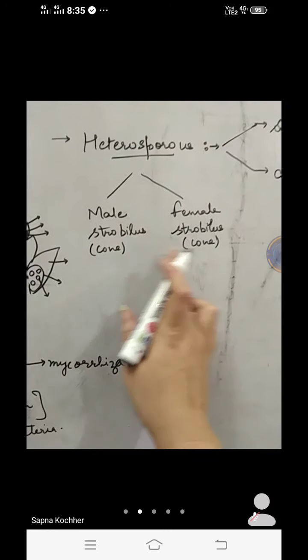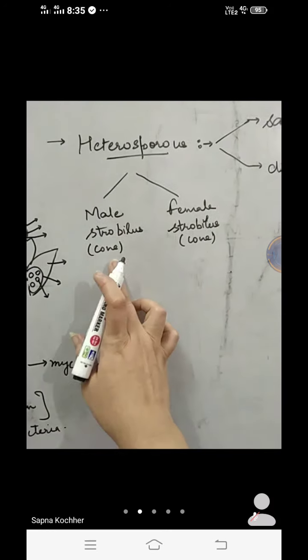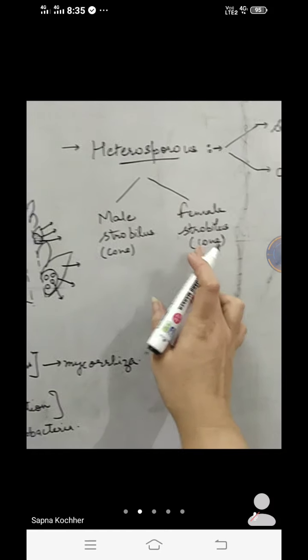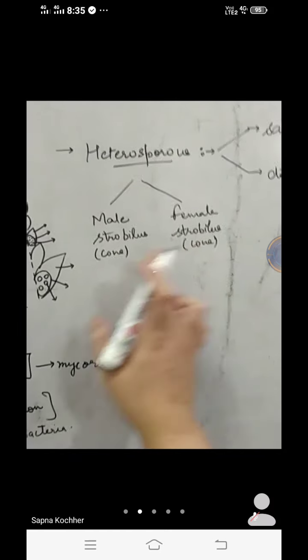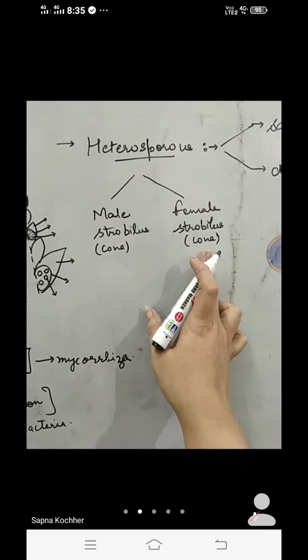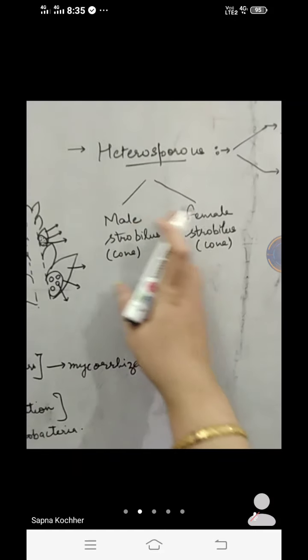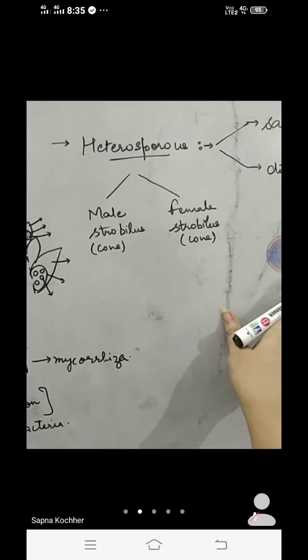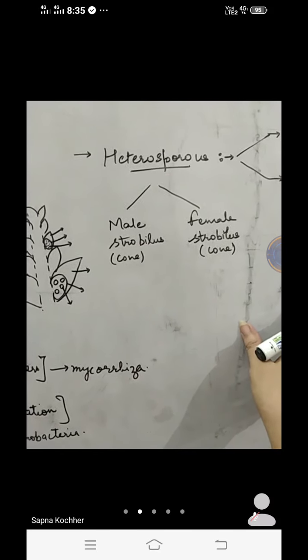This is also a very important feature of the gymnosperms, that the cones are formed here because there are no flowers, no fruits. So the cone structures are formed, right? The cones carry the male gametes as well as the female gametes. Clear?